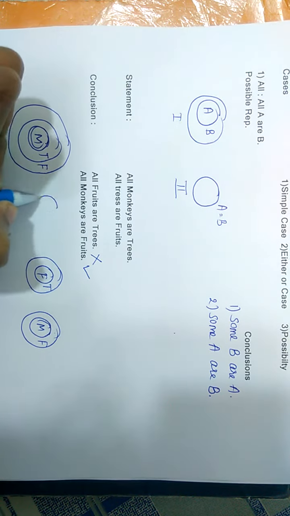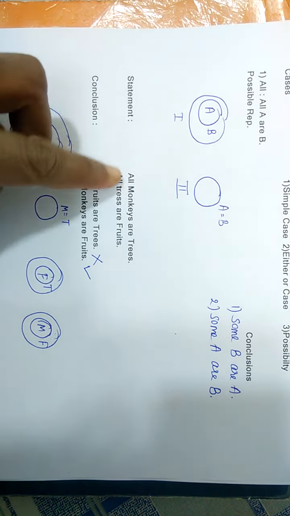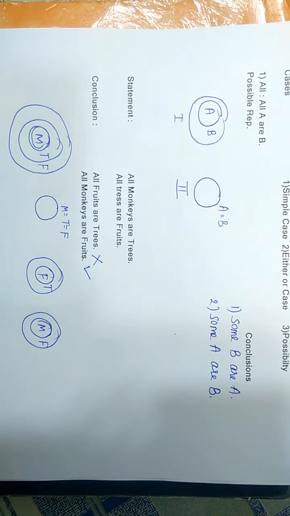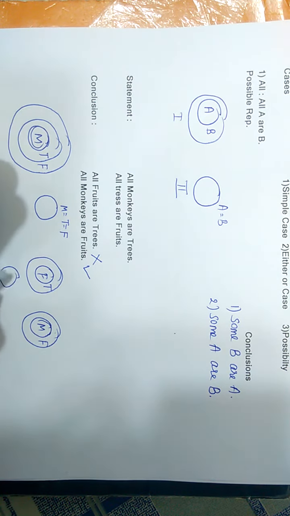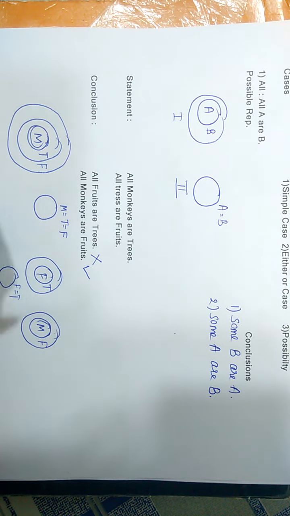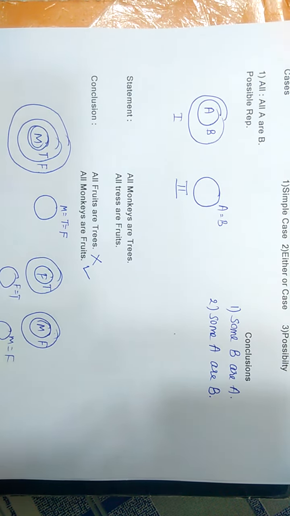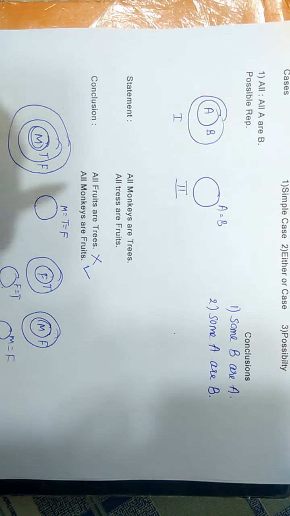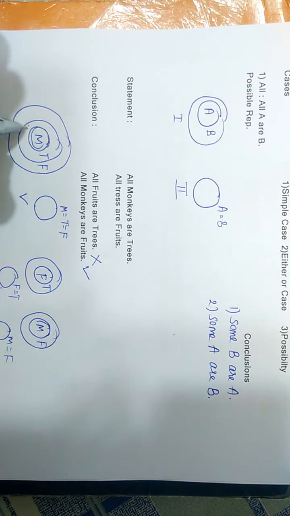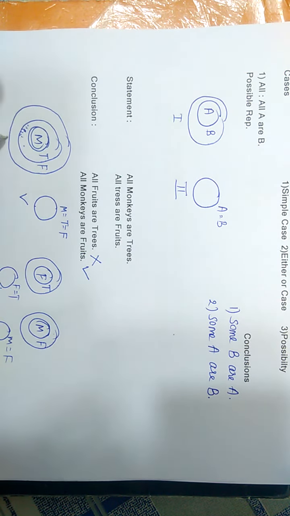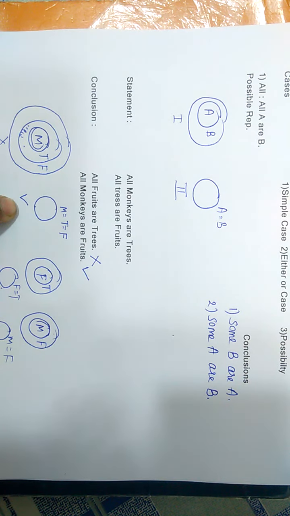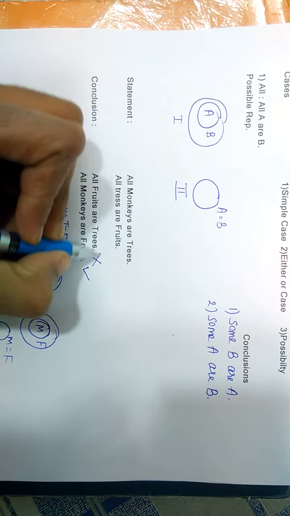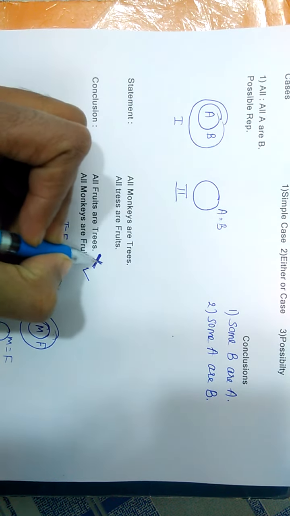All monkeys are trees. All trees are fruits. All fruits are trees. All monkeys are fruits. Okay. Now, all fruits are trees. From this, we can say yes, it follows. But from the other, it doesn't follow. So we can't say definitely that it follows, because here it follows and here it doesn't. So definitely we can't say that this is true, so we mark it as doesn't follow.